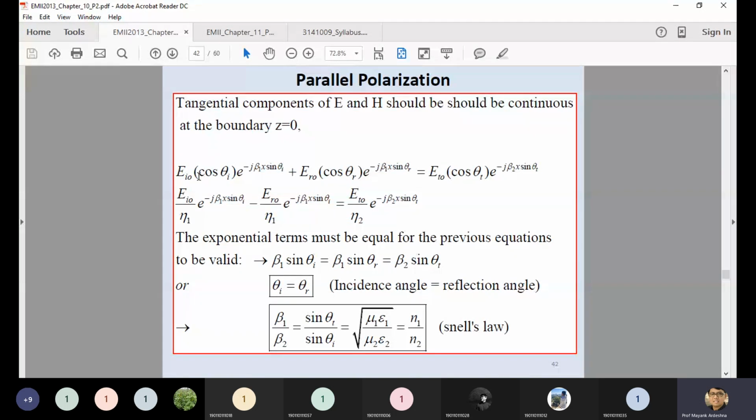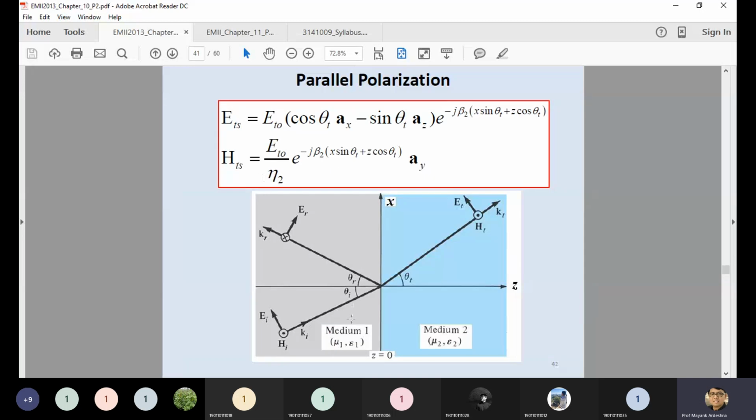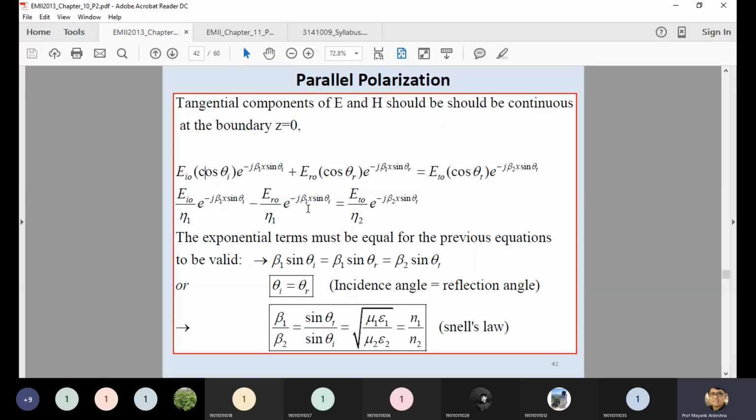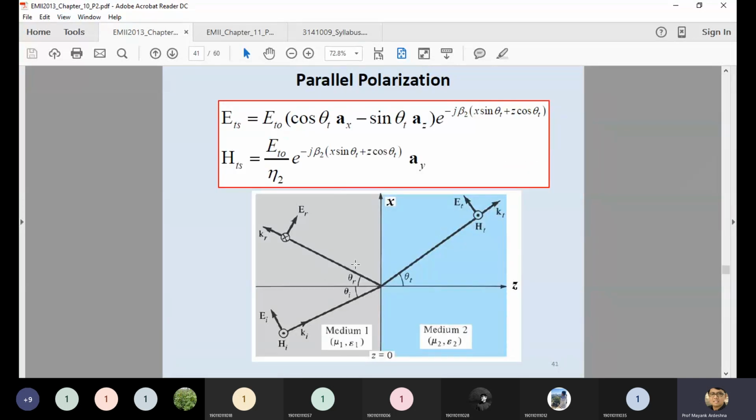So this is the equation EI0, I for the incidence, cos theta I, because they are mentioning this equation in terms of the angle theta I. We are interested in finding out this theta. So angle theta I, which is the incidence angle, e raised to minus j beta x sine theta 1. Why? Because normally the equation is e raised to minus gamma z. But in this case it is the x direction, that's why it is mentioned with the x, and alpha tends to 0 because we are assuming it's a lossless medium. So the first equation is for the incident wave, the second equation is ER0 cos theta, for the reflected, and the angle you can see is theta r,